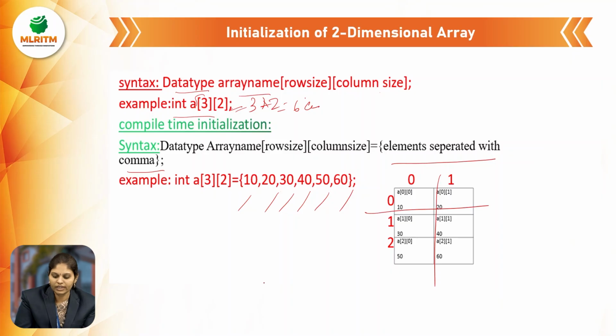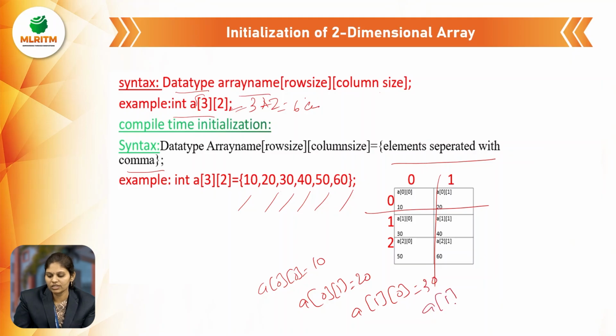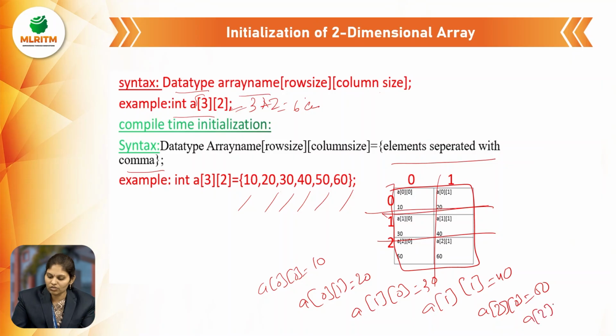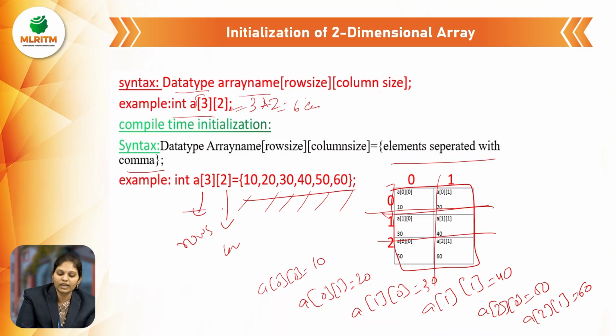Rows and columns, and again A of 0, 0 is 10. A of 0, 1 is equal to 20. A of 1, 0 is equal to 30. A of 1, 1 is equal to 40. In this format, I have to represent it like a matrix representation. A of 2, 0 is equal to 50. A of 2, 1 is equal to 60. So these are rows and these are columns. How many elements? 6 elements are entered into the two-dimensional array. So it is compile time initialization.